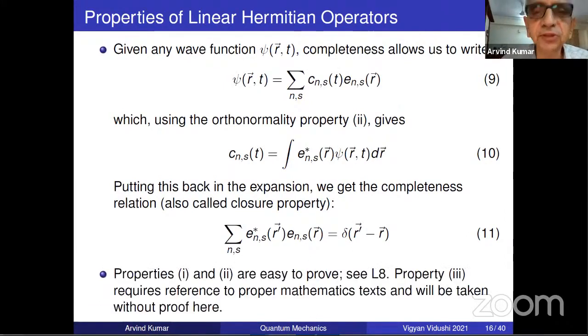So let me go ahead because of the lack of time. Properties 1 and 2 are easy to prove. We are going to prove them in the next lecture. Property 3, I said yesterday, is beyond this course. It needs a high level mathematical proof, which is beyond physics. So we just take it for granted. Property 3 of completeness, and go ahead and exploit it. Of course, we exploit it. Even if we have left the proof to mathematicians, it is hugely exploited in physics. So it's very important.